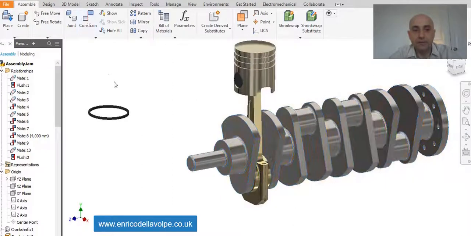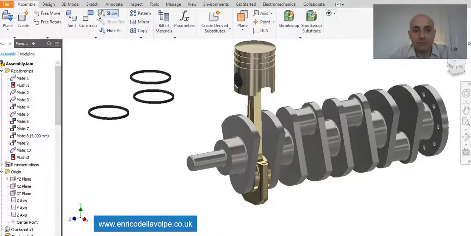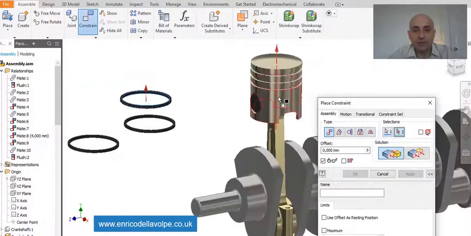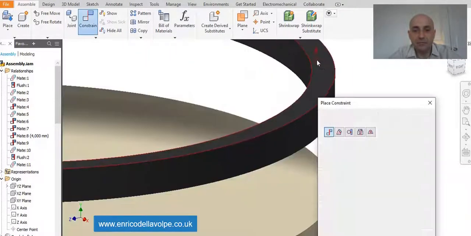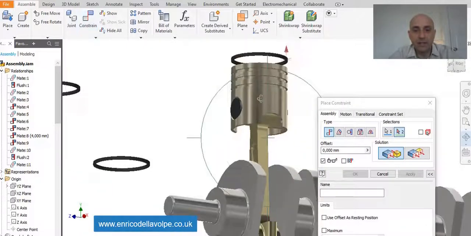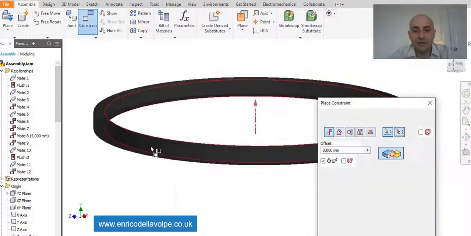Take the ring, copy it a couple of times, connect center to center, the top face with the space of the piston, center to center.